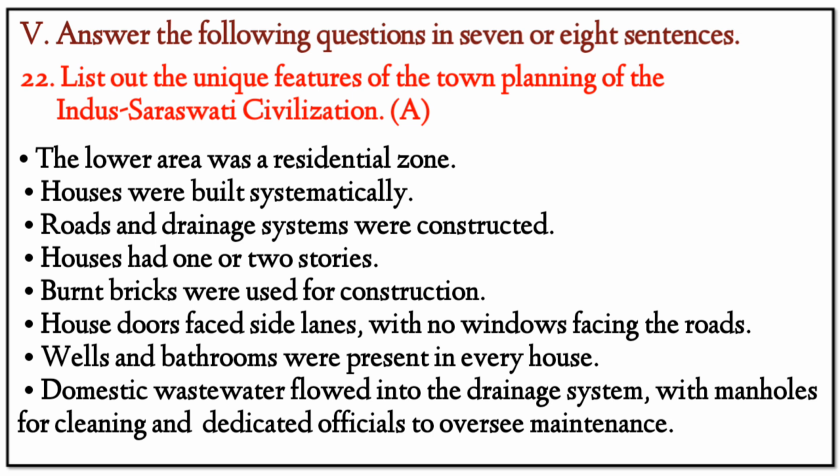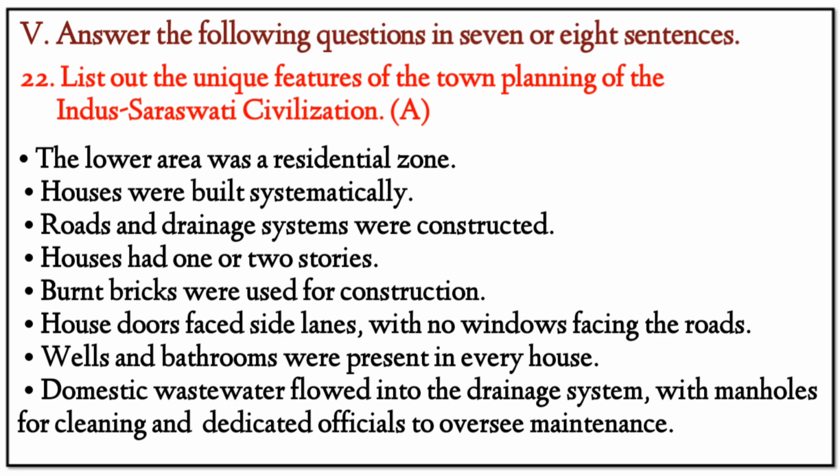House doors faced side lanes, with no windows facing the roads. Wells and bathrooms were present in every house. Domestic wastewater flowed into the drainage system, with manholes for cleaning and dedicated officials to oversee maintenance.